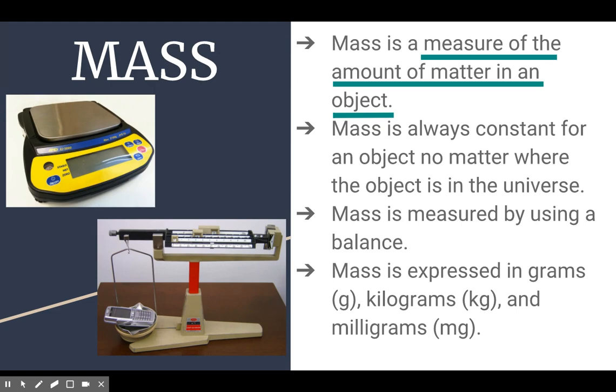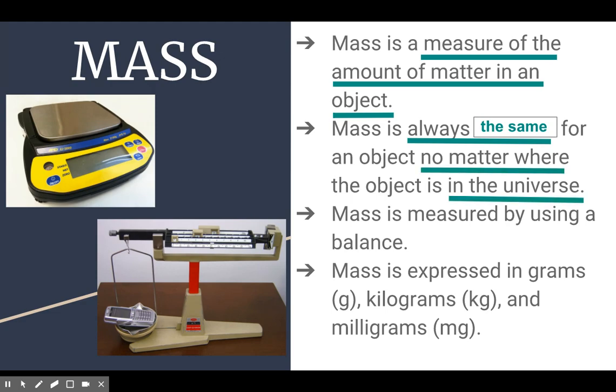The next bullet: mass is always constant for an object no matter where the object is in the universe. A lot of words we don't need. First of all, not everyone knows what the word constant means, so let's change constant to the same. Always the same, no matter where in the universe. So whether I go to California or Australia or the moon or Jupiter, my mass is always going to be the same, no matter where I go.